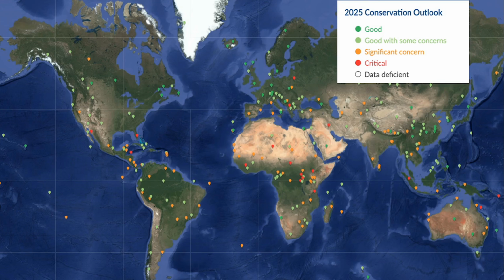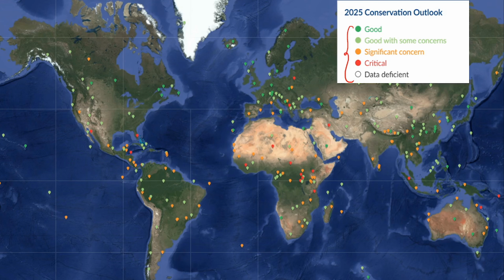Like it is in good state. It is good, but there are some concerns. Now the health of this particular heritage site is not good. It is of significant concern. It is very critical, the government should do something. If there is too much deforestation in Western Ghats, it will now be a significant concern. Recently there is some debate around the Western Ghats, mining, etc. That is also in news, and there is also some debate around the Aravalis, the definition of the Aravalis. So these are some issues of concern around these protected sites or natural heritage.